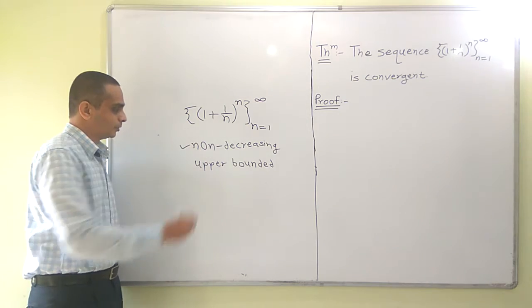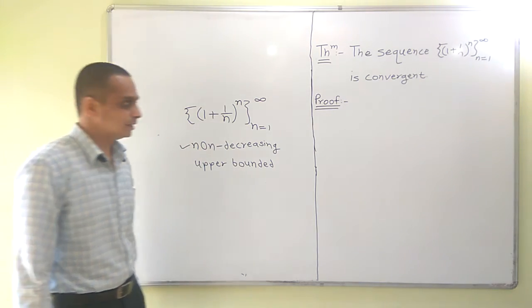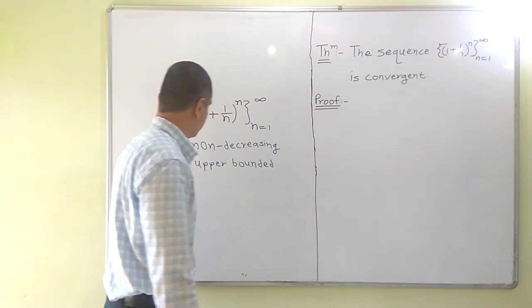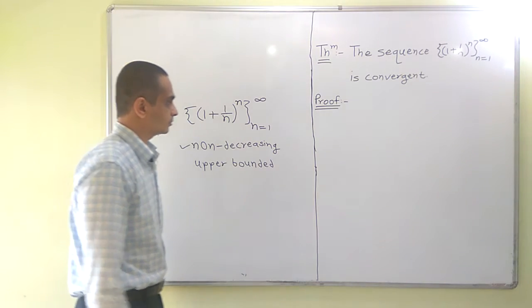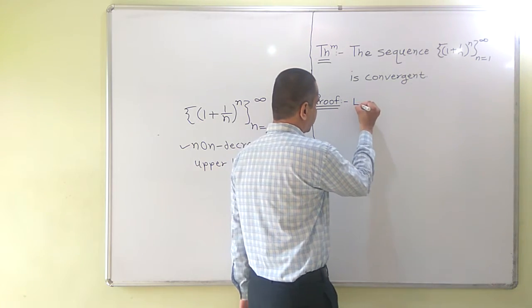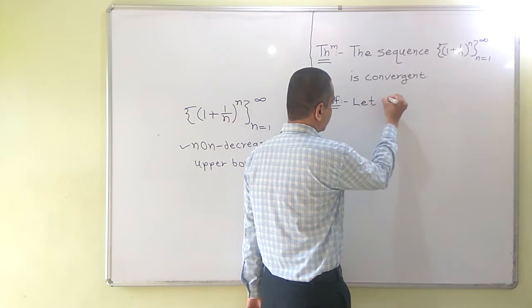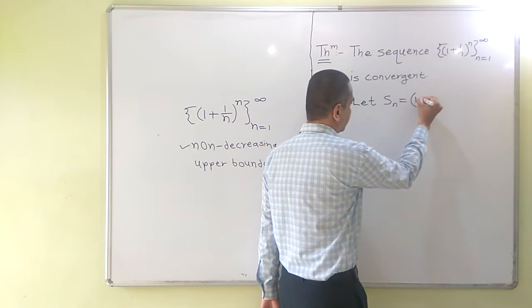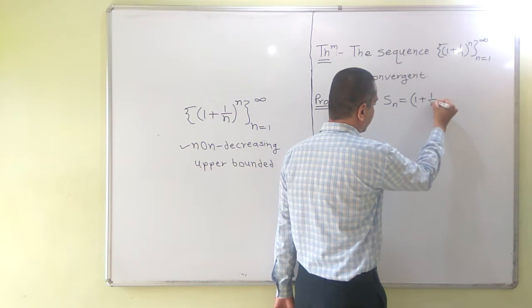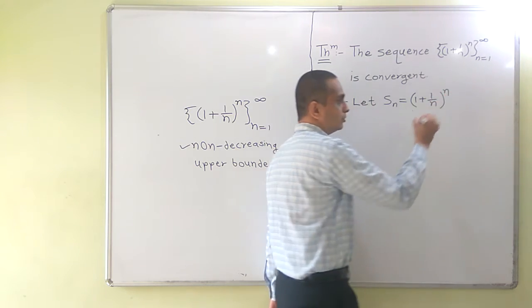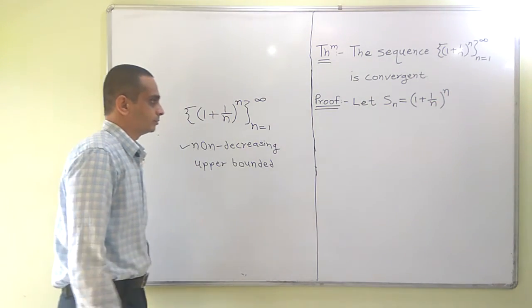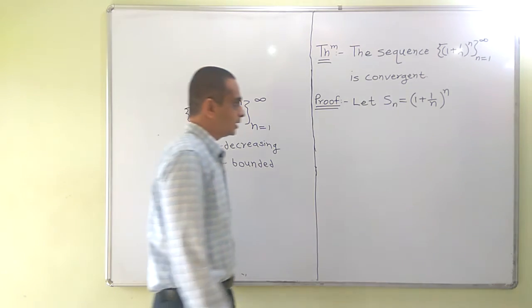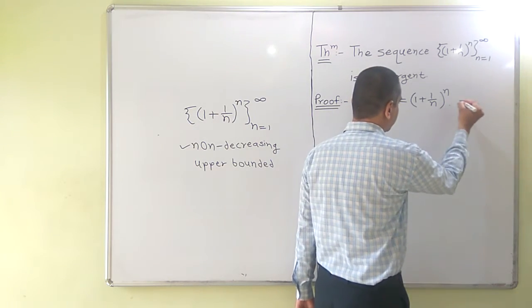So first let us prove that this sequence is non-decreasing. Let Sn is equal to 1 plus 1 by n raised to n. By binomial theorem, what is its expansion?